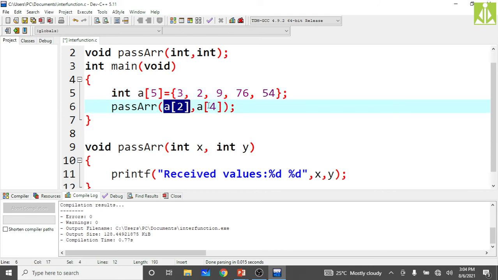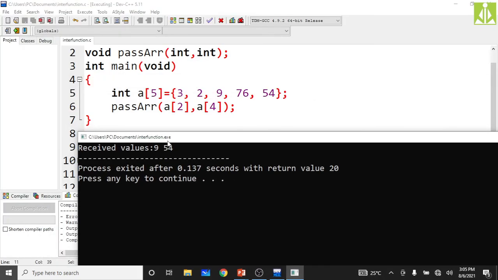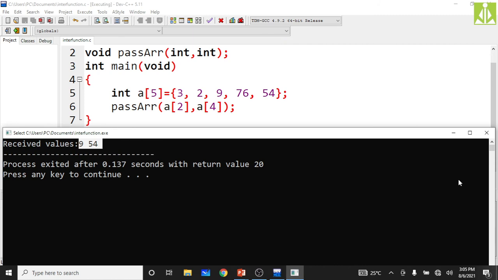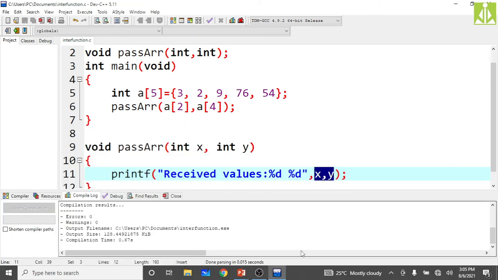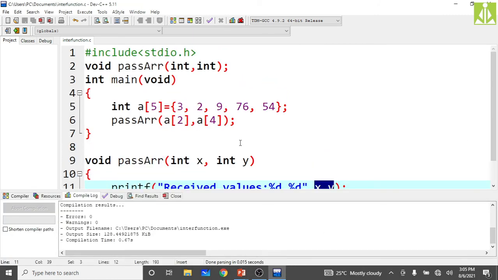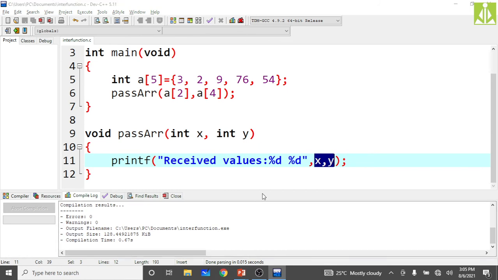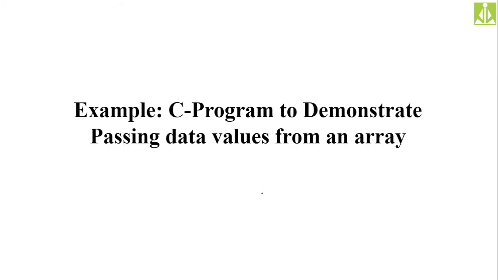So if you put A of 2, that 9 will be copied into X. If you put A of 4, that 54 will be copied into Y. And when you are printing the value of X and Y, you will get 9 and 54. Once again, you save, compile, and you see, yes, now we got 9 and 54 as you can see here. Hopefully you understood. 9 and 54. Just close this and go back to your PPT. Here the demonstration of passing data values from an array is over.